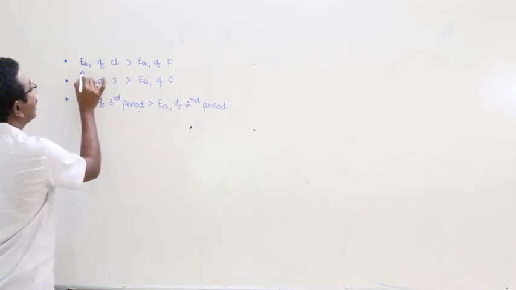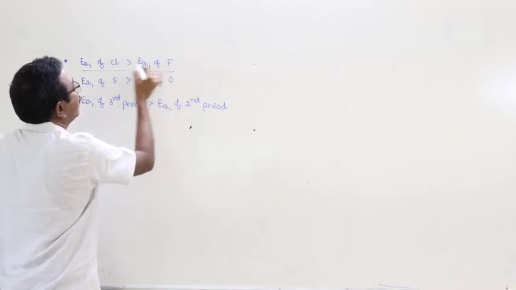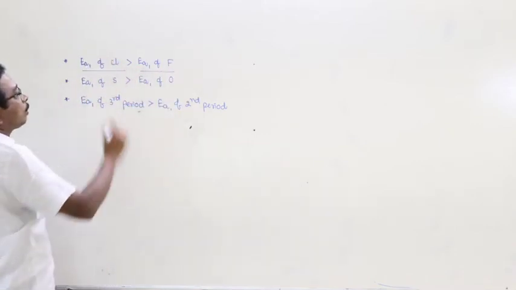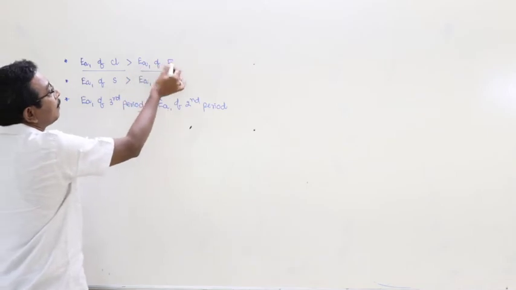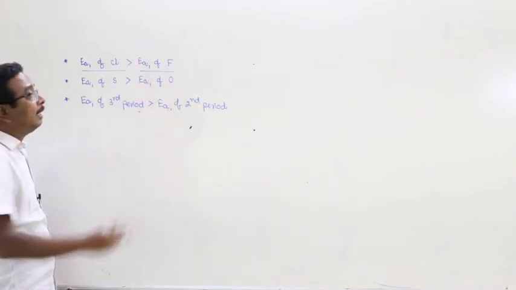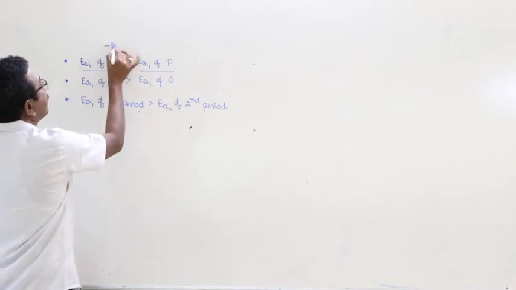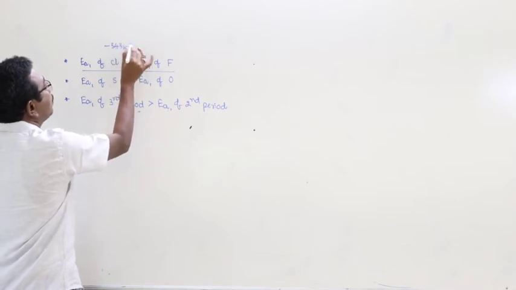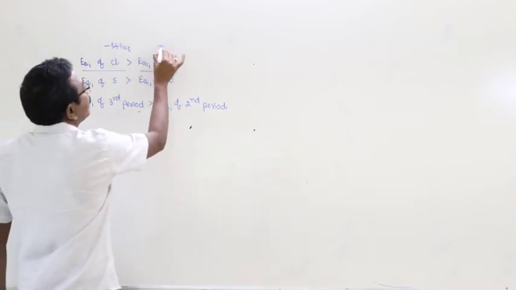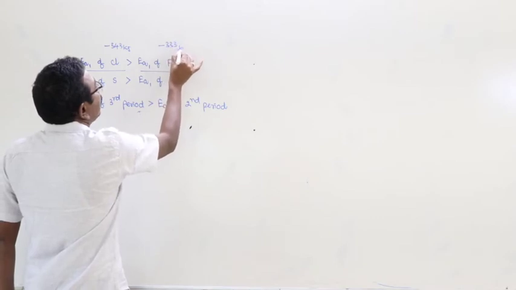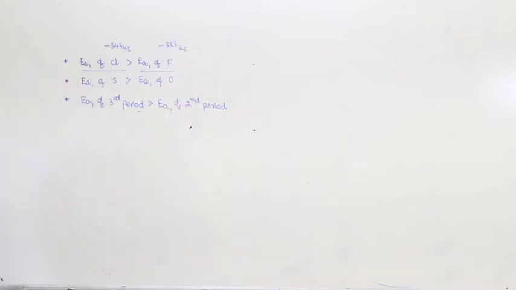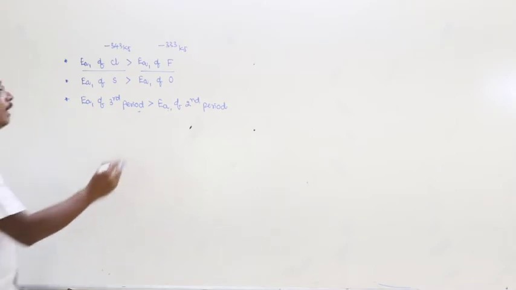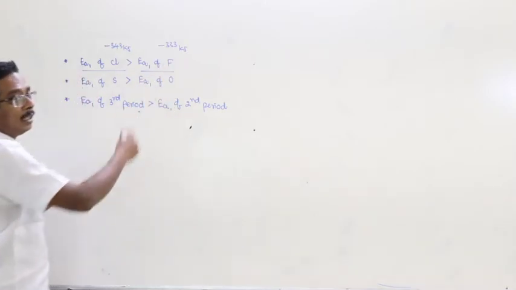Here I am taking the first one. What is that? The first electron affinity of chlorine is greater than that of the first electron affinity of fluorine. Here this is minus 343 kilojoule per mole and this is minus 333 kilojoule per mole. I have given the order of the electron affinity of halogens also. What is that? Chlorine greater than fluorine greater than bromine greater than iodine.